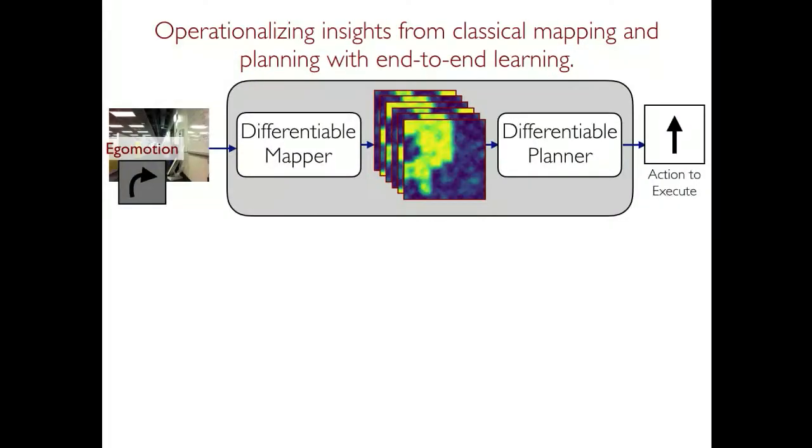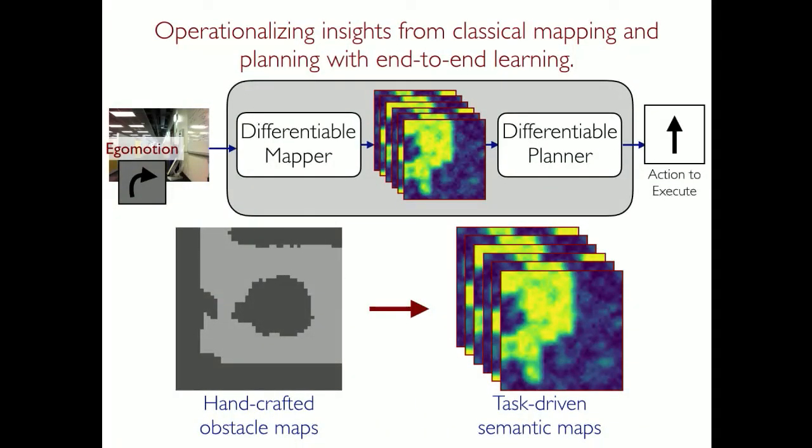So this is useful. What I've shown you is how we can operationalize insights from classical mapping and planning into the design of neural networks. We have made mapping somewhat implicit in the network. We are not training the network to do mapping; we are training the network to take the right actions in the world. But we have built in this construct for doing mapping as it tries to solve this task. And this has allowed us to go from handcrafted free space or obstacle maps to learning task-driven semantic maps that capture more than just free space.